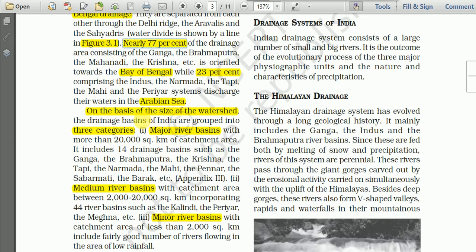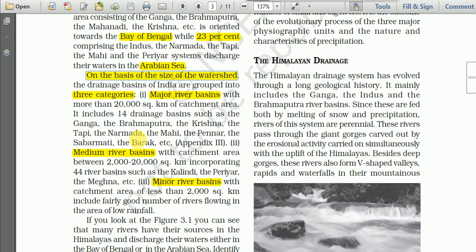Next, on the basis of the size of the watershed, the drainage basins of India are grouped into three categories: major river basins, medium river basins, and minor river basins. So this classification is on the basis of the size of the watershed. Major river basins have more than 20,000 square kilometer of catchment area.